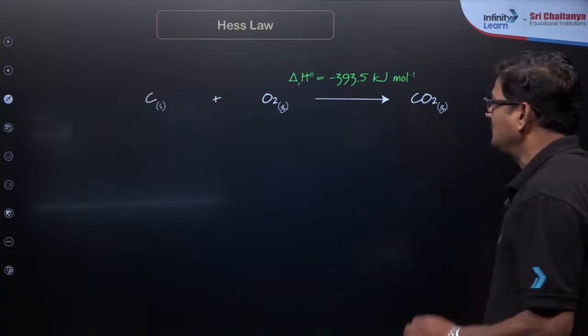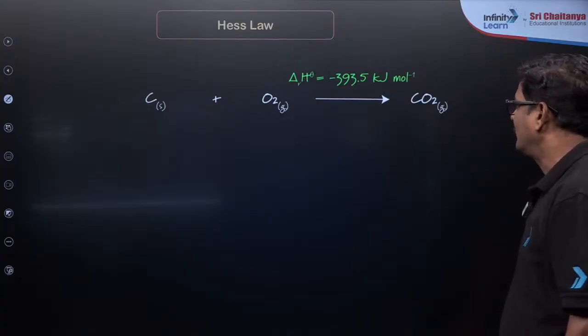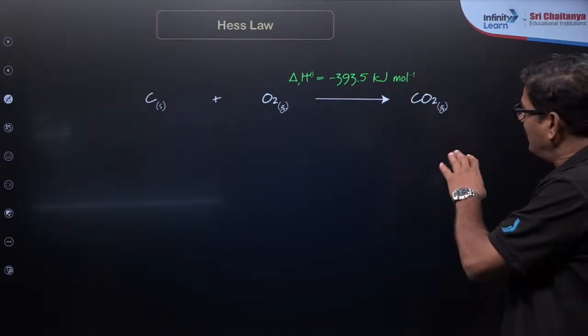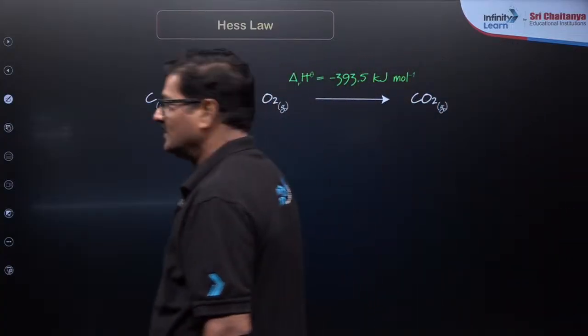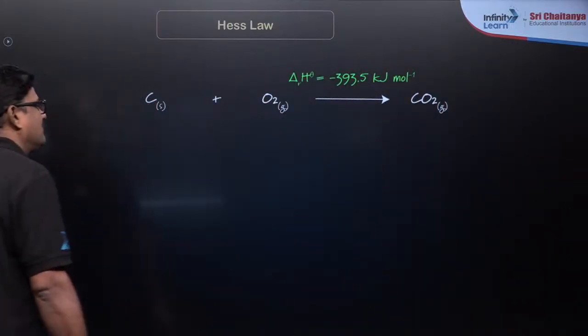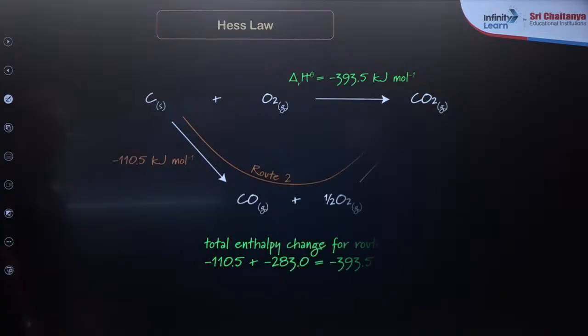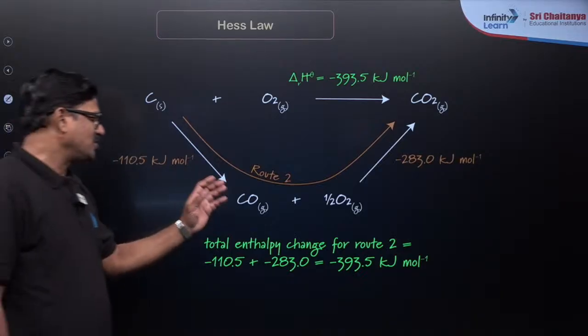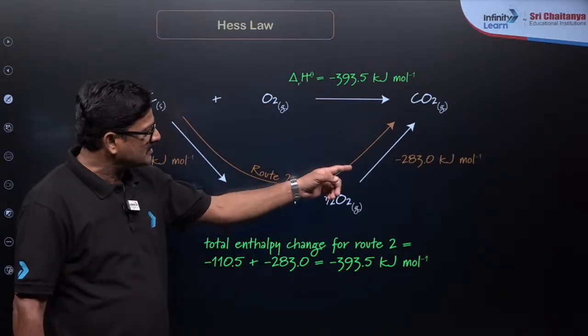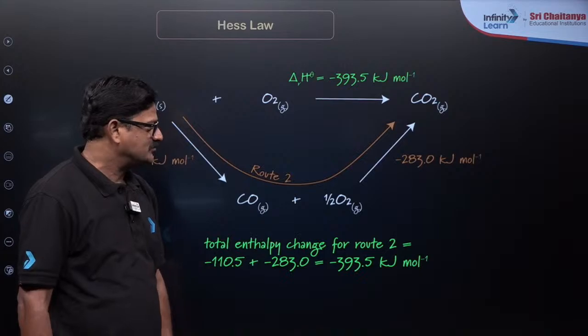So C plus O2 gives CO2, and experimentally this value is minus 393.5. Now C plus half O2 gives CO, with value minus 110.5, and CO plus half O2 gives CO2, with value minus 283.